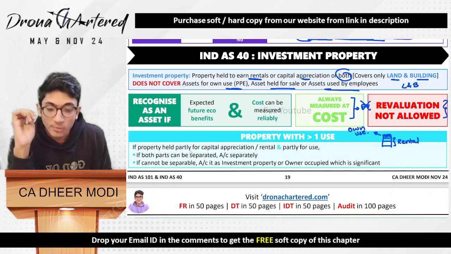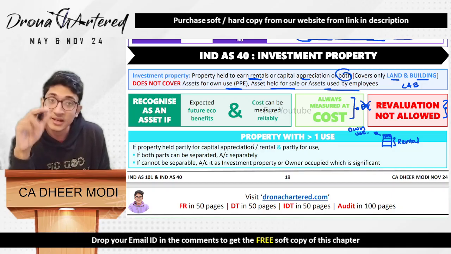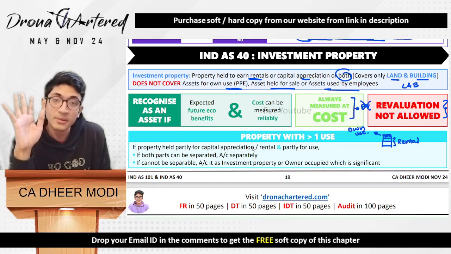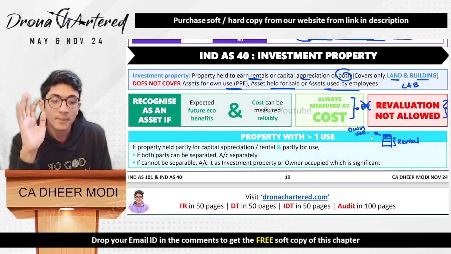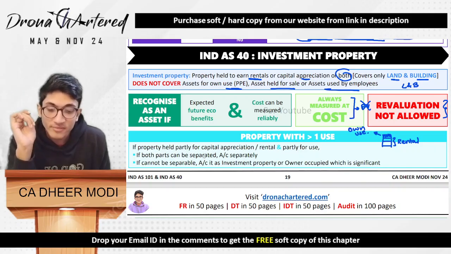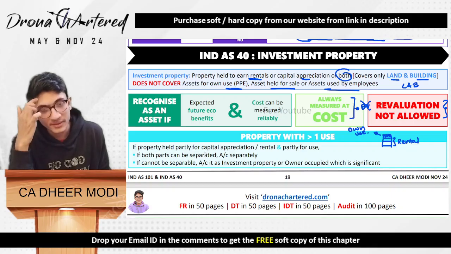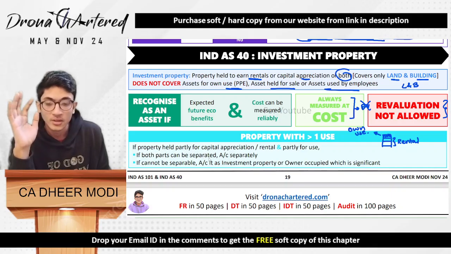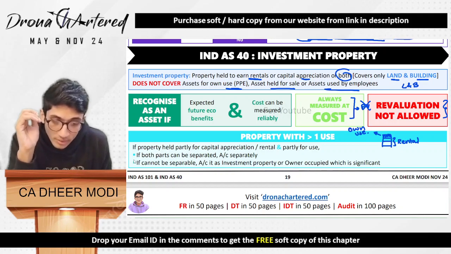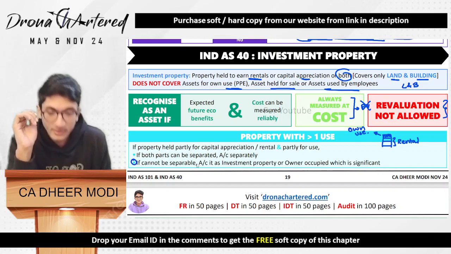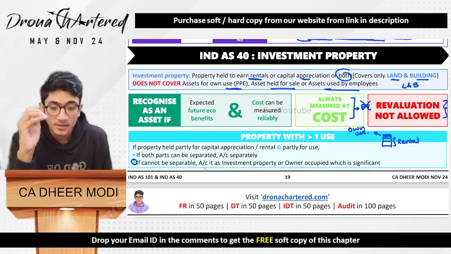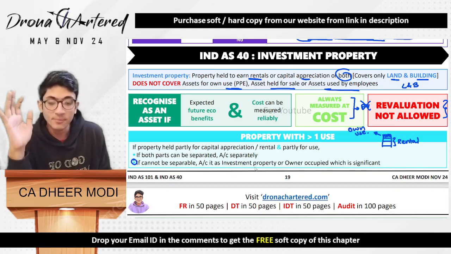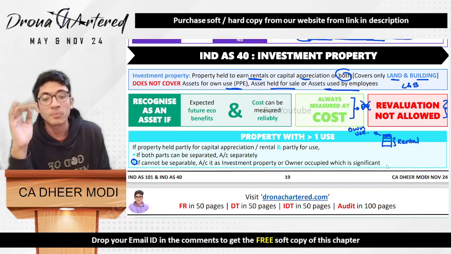So if the property is held partly for capital appreciation, in our case 2 floors for capital appreciation and rental, and one partly for own use, and if it is impossible to account for both parts separately, then that is your second part. If it cannot be separated, then account it as an investment property or owner occupied property, whichever is significant.